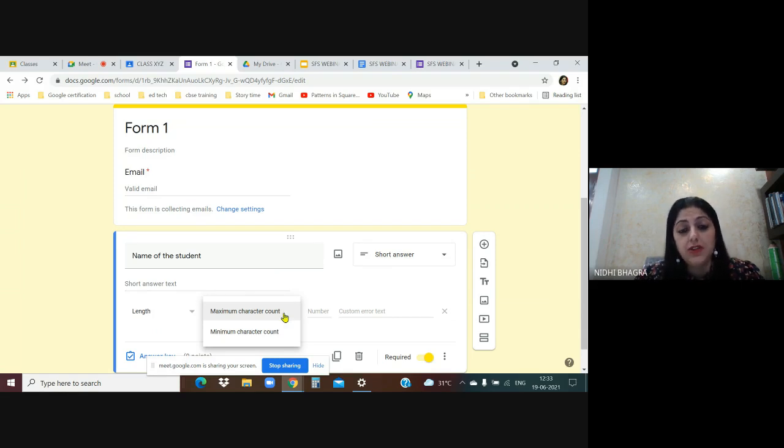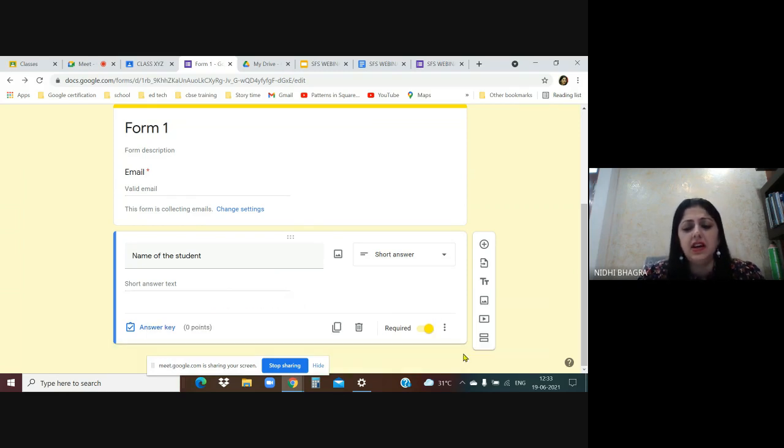So if the word limit is 60 words, if they write more, then it will show the error. So you are setting some rules with that. Basically, this is used when you're having the survey in a wider audience, then we use the response validation where you are setting rules for them. I have, as of now, not checked description and response validation. If you want to add a description to any question, you can use it.